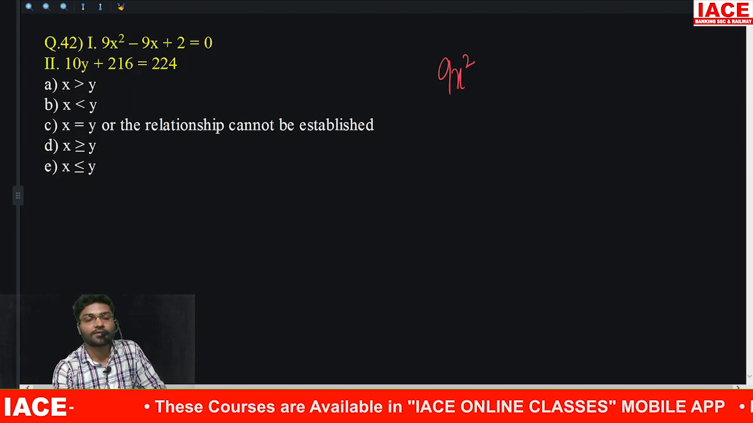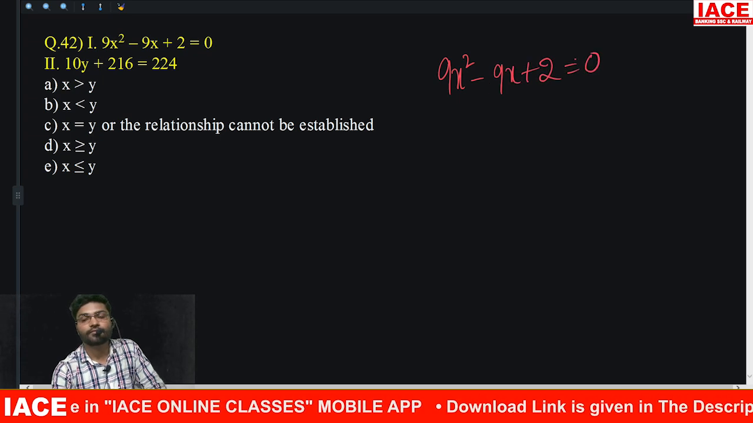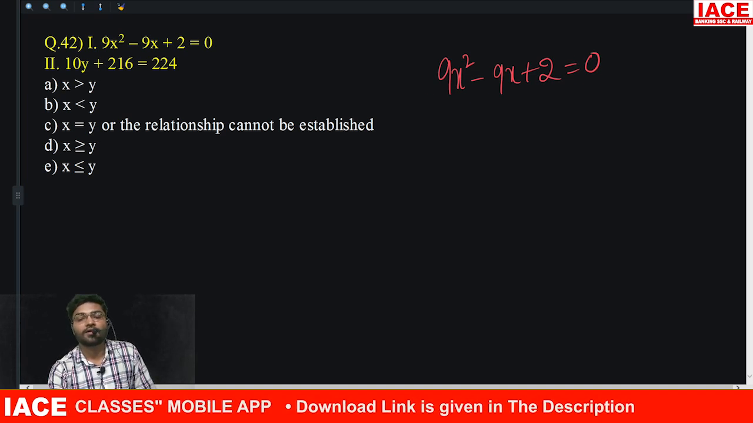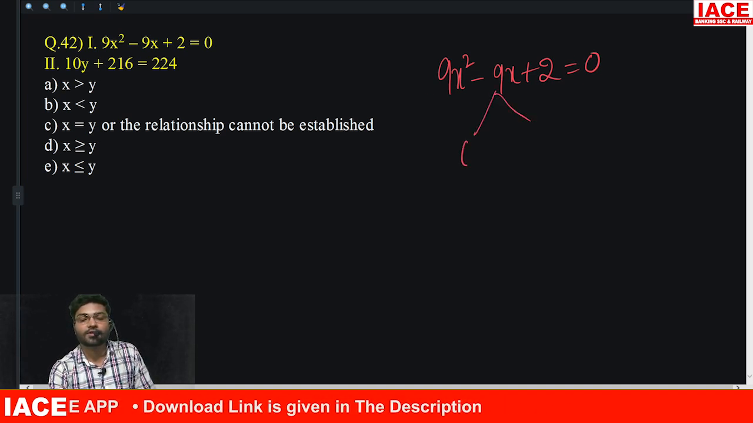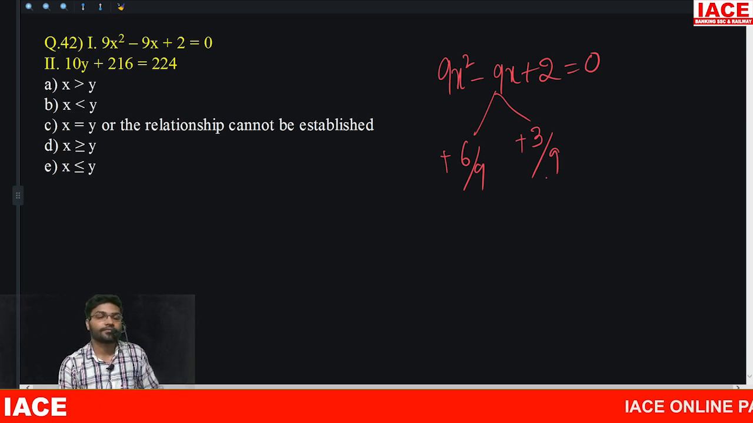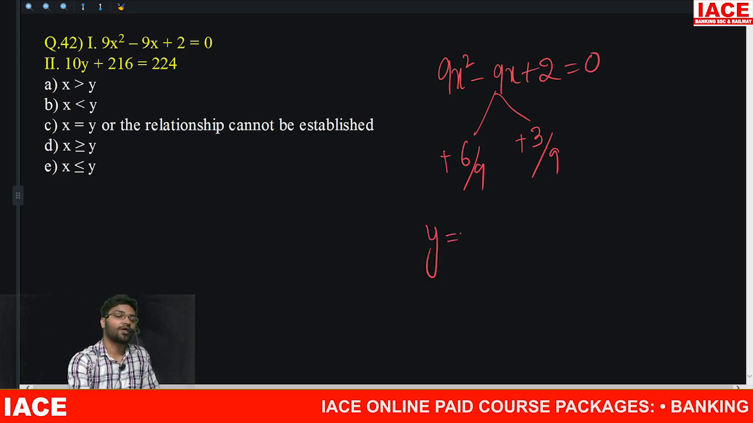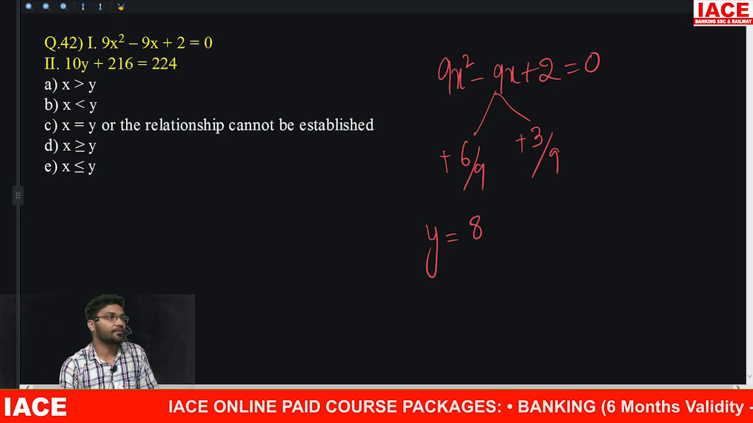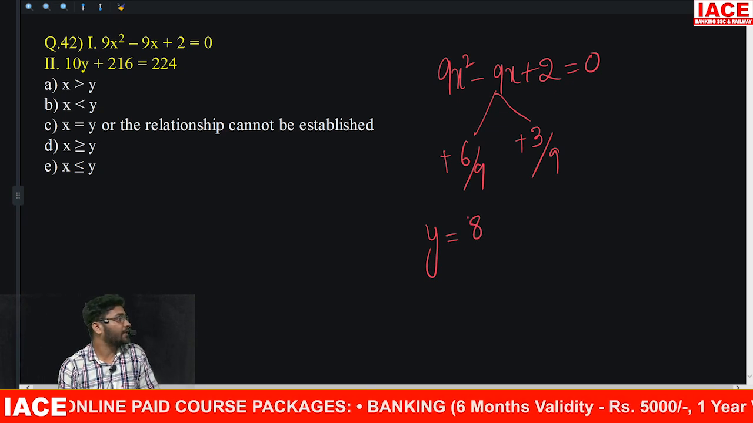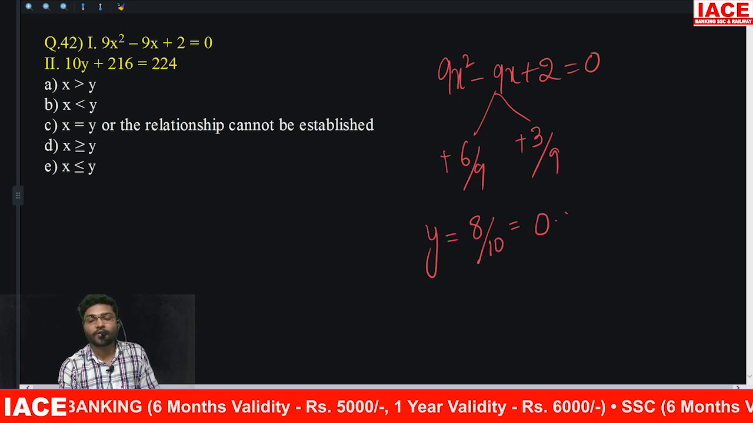9x square minus 9x plus 2 is equal to 0. How to break this? 9 into 2, 18. So this will be how much? 6 and 3, divided by 9, divided by 9. What about y? Y is equal to 224 or 216, which is 8, divided by how much? 10. 8 by 10 means 0.8.